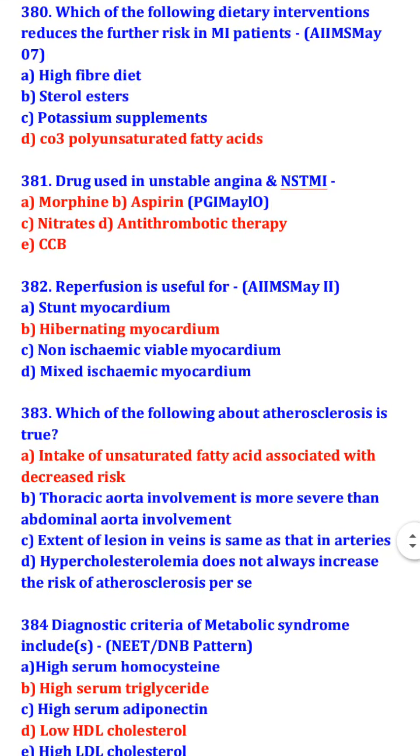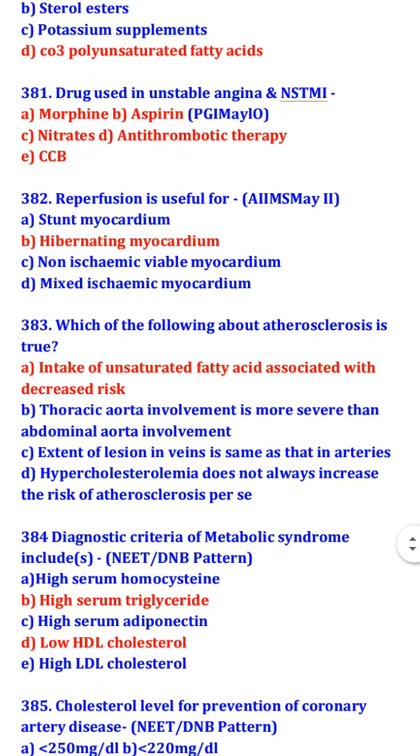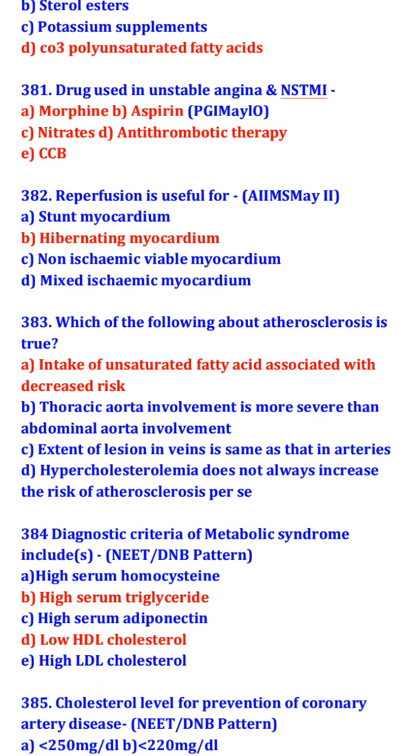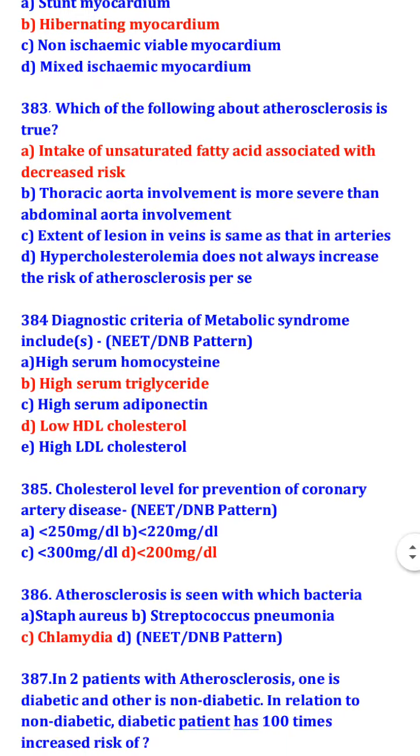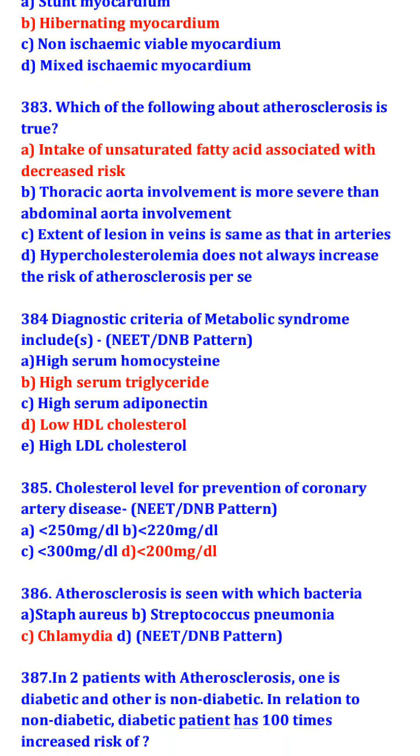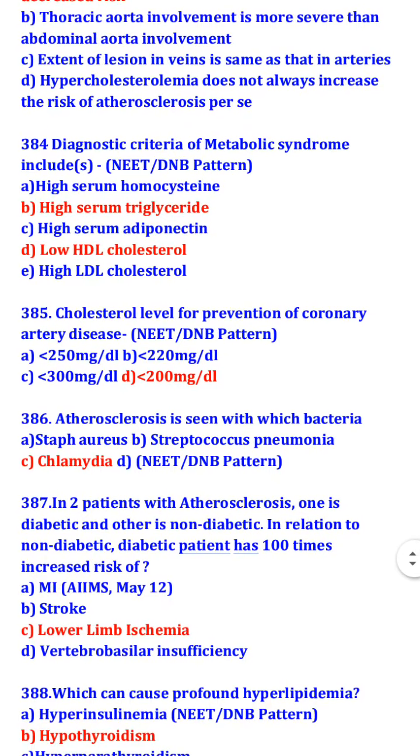Reperfusion is useful for hibernating myocardium. Which of the following about atherosclerosis is true? Intake of unsaturated fatty acid is associated with decreased risk. Diagnostic criteria of metabolic syndrome include high serum triglyceride and low high density lipoprotein cholesterol. Cholesterol level for preventing coronary artery disease is less than 200 mg per deciliter.